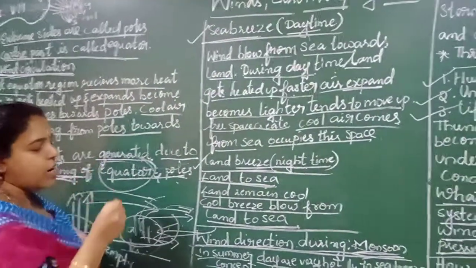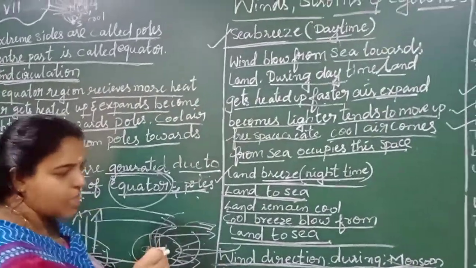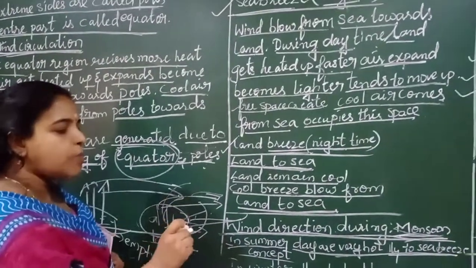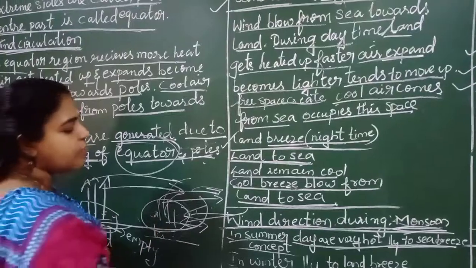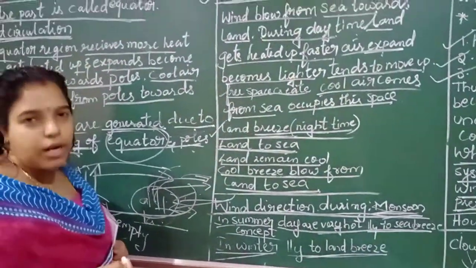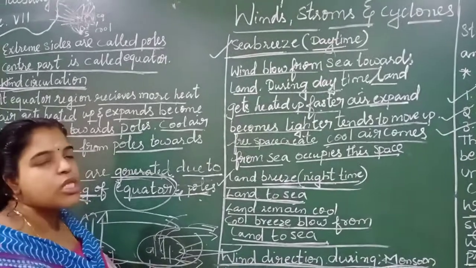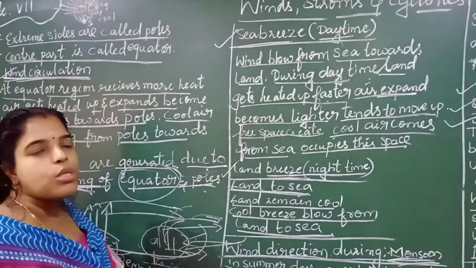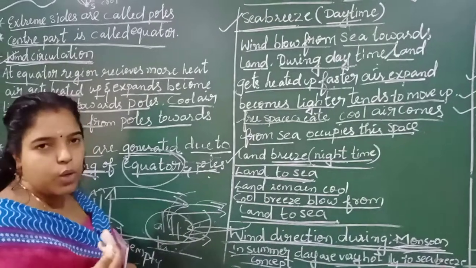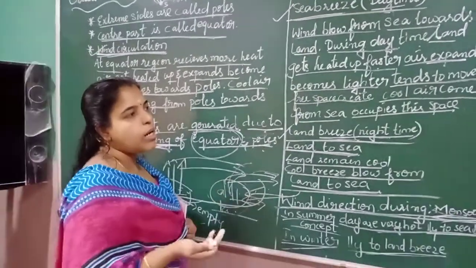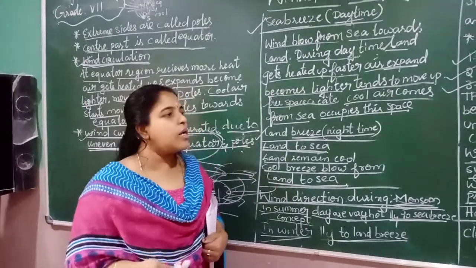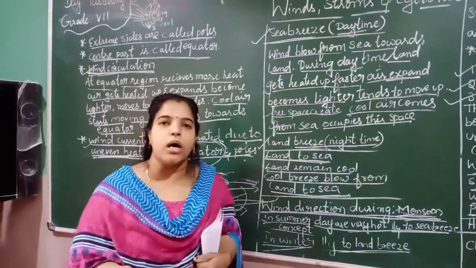The concept of sea breeze is similar to the wind direction during the summer. The concept of land breeze is similar to the wind direction during the winter. Next we learned the thunderstorm, how it becomes severe and is called a cyclone, and how the cyclone is formed. And next we learned about the tornado, what a tornado is and what device is used to measure the wind speed.